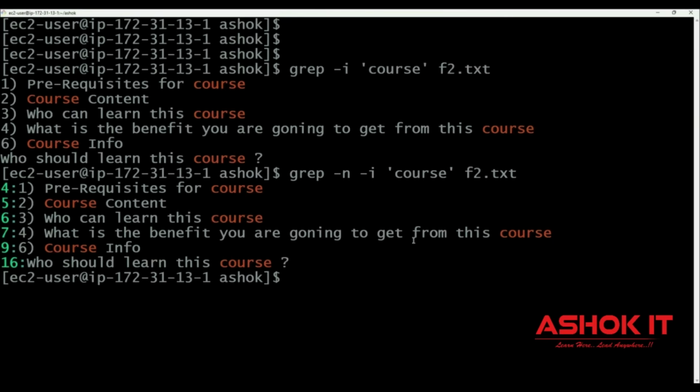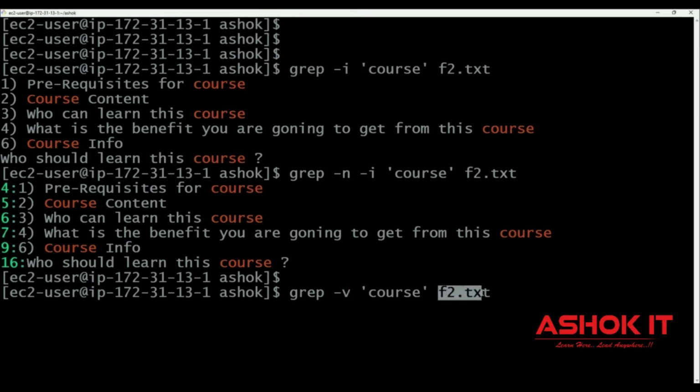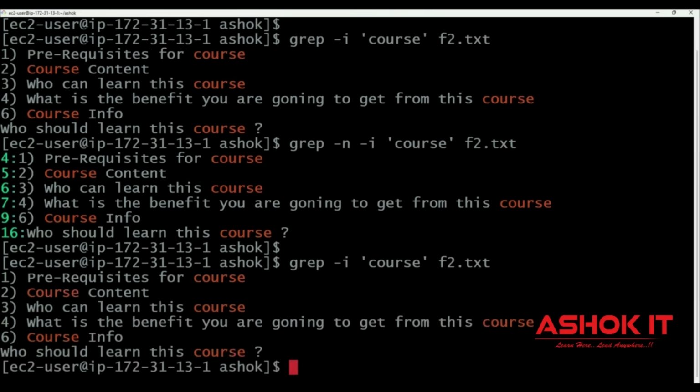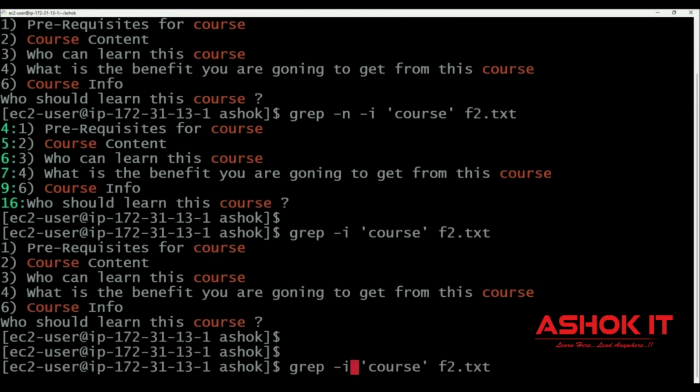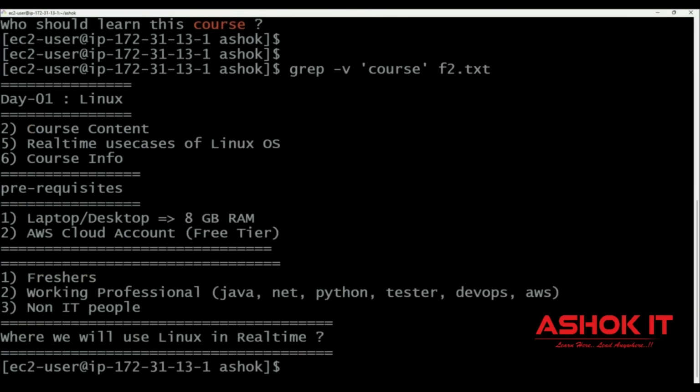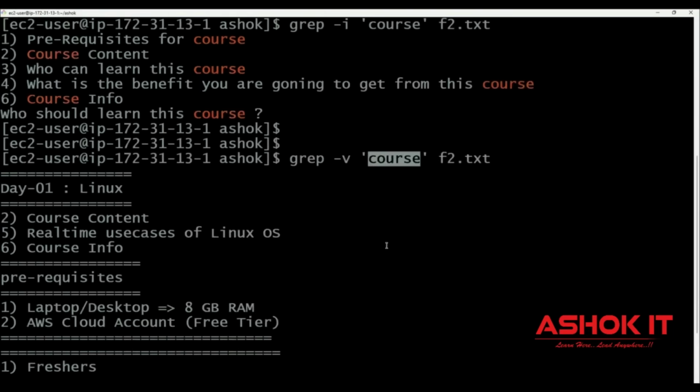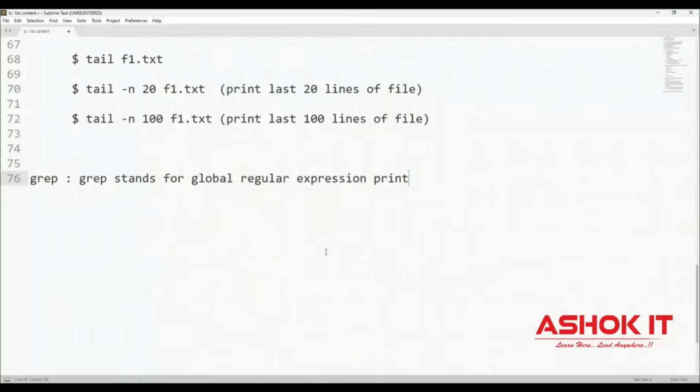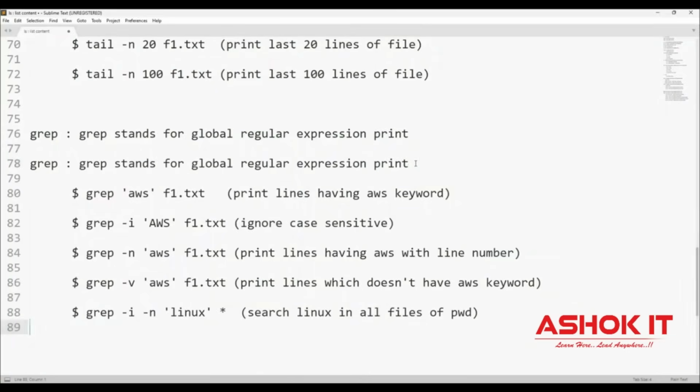For example, if you want to execute the grep command with the -v option, let's observe. If you use the -v option, the meaning is to print the lines of f2.txt which do not contain the course keyword. If I use -i, it will print the lines which contain the course keyword. If I use -v, it is reversed: ignore the lines which contain the course keyword and print only the remaining lines. Like this, you can use the grep command with several arguments to search for the content available in the file.